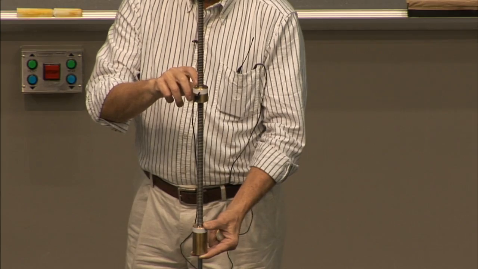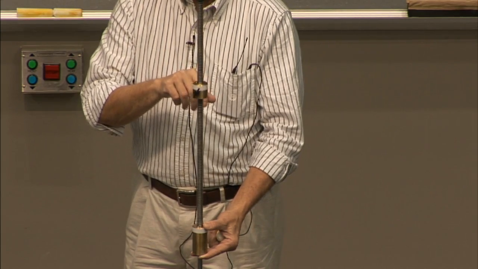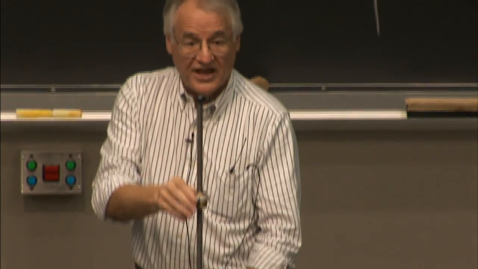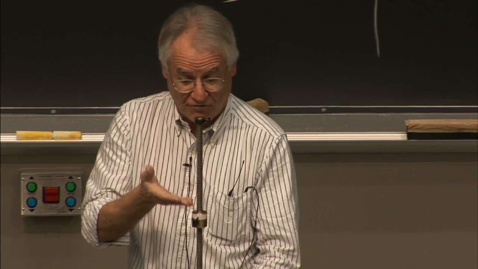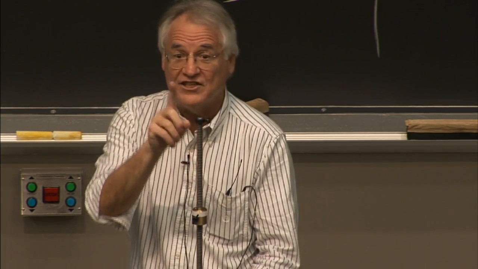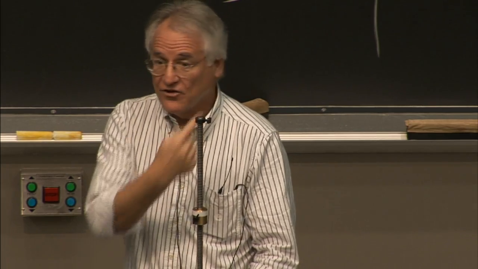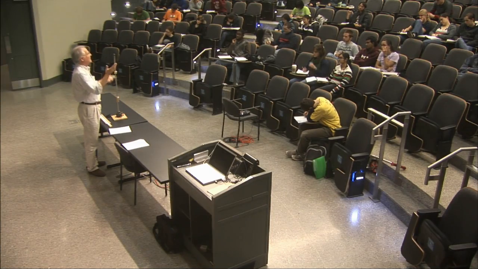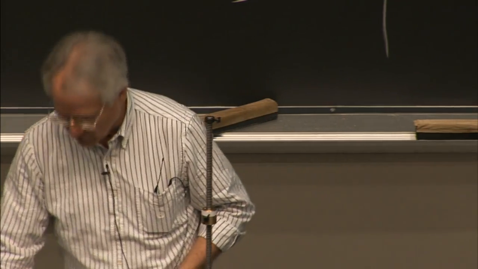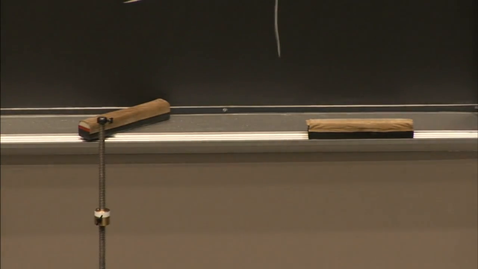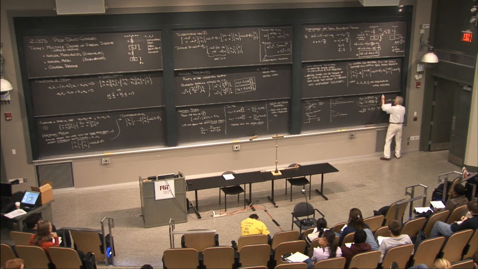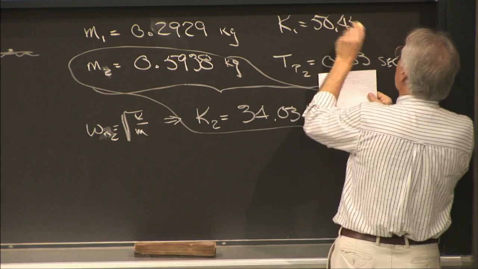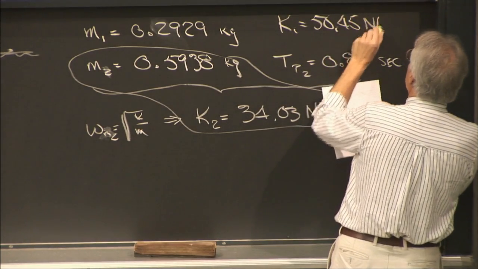You see this frequency here? I'm going to say this is the natural frequency of that mass and these two springs. Do that same trick again. You get the equivalent spring rate, subtract the second from it, and you get the other one. Devin, is that what you're going to say? Wonderful. That is exactly what I did, and you get K1 equal to 50.45 Newtons per meter.